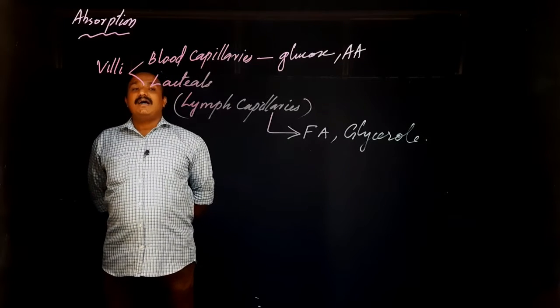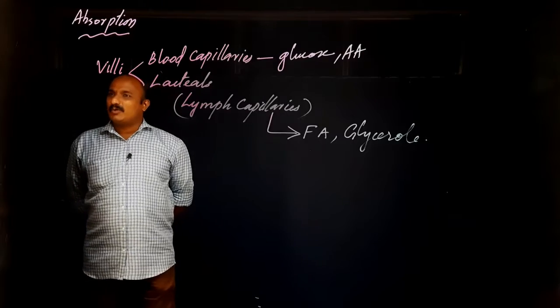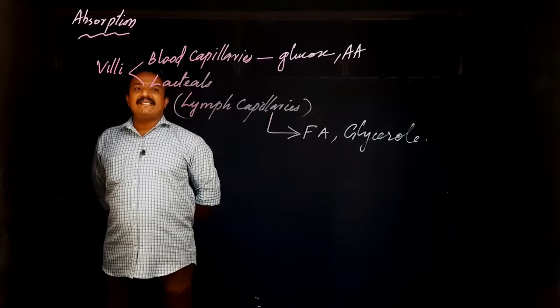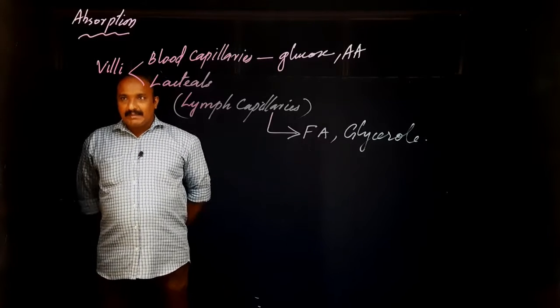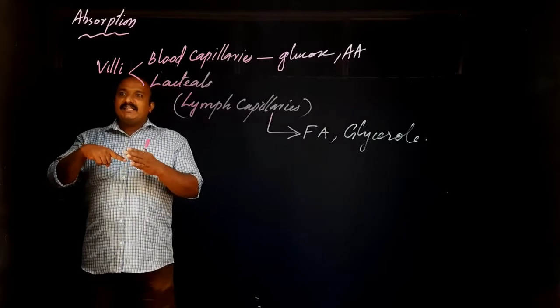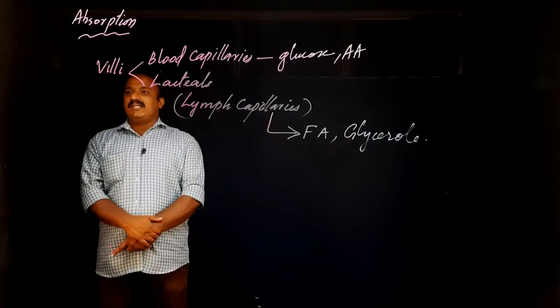Next, how can it be absorbed? Actually, absorption is done into the blood capillaries and lacteals, but in between the nutrients and these capillaries there is a single layer of cells.